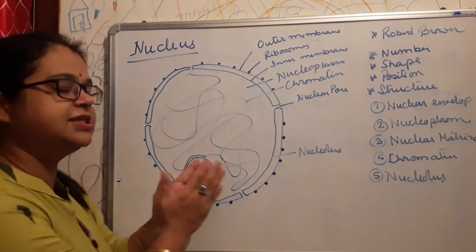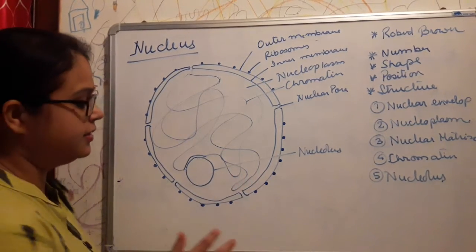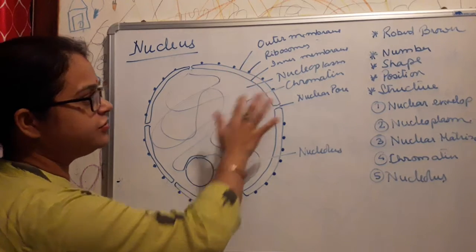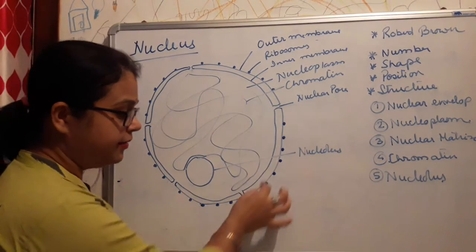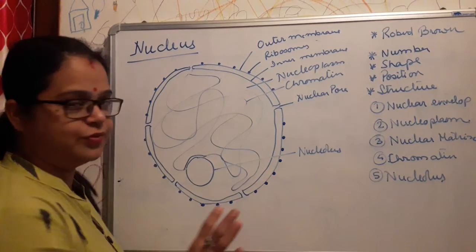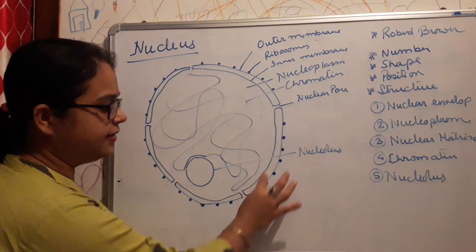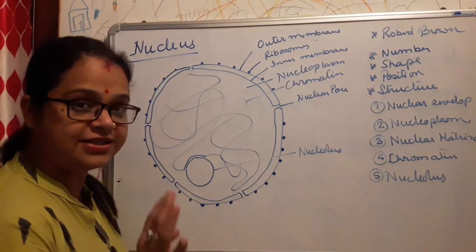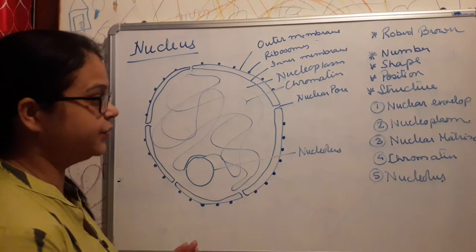That means it consists of two membranes, an outer membrane and an inner membrane. The outer membrane has ribosomes attached to it, so it is not smooth throughout. It gives a rough appearance, whereas the inner membrane is not attached to any organelle, so it is smooth in appearance.